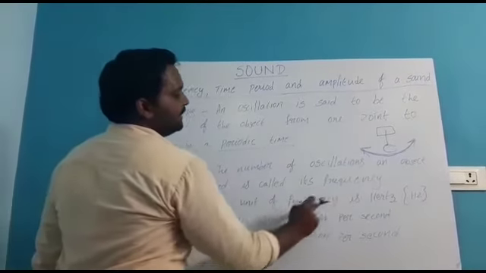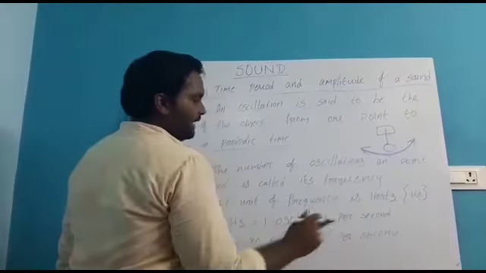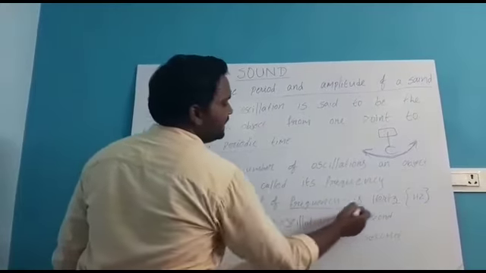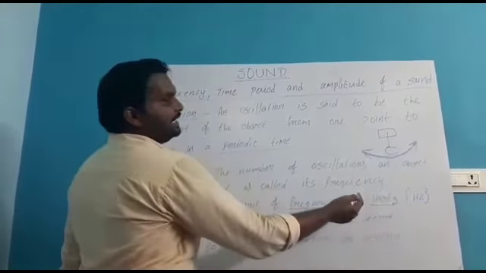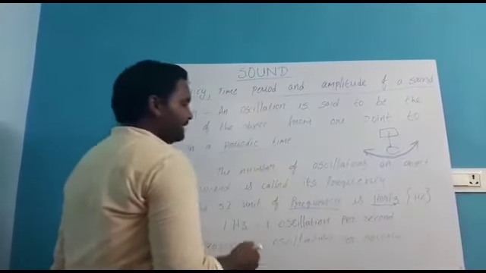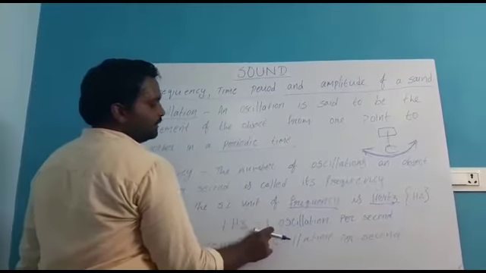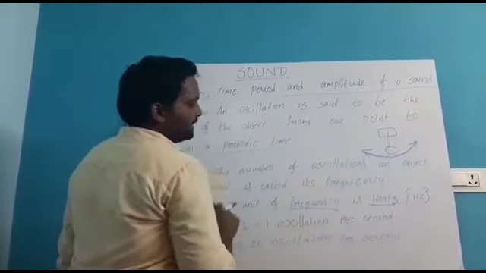The SI unit of frequency is hertz. Very important point. What is the SI unit of frequency? Hertz. Hertz is denoted by Hz. 1 Hz is equal to 1 oscillation per second.